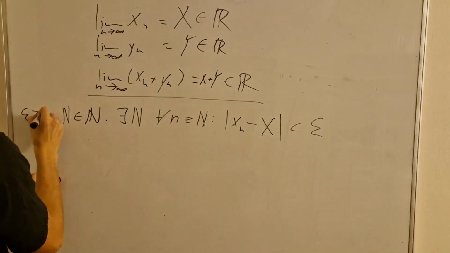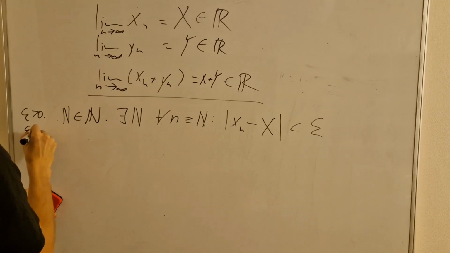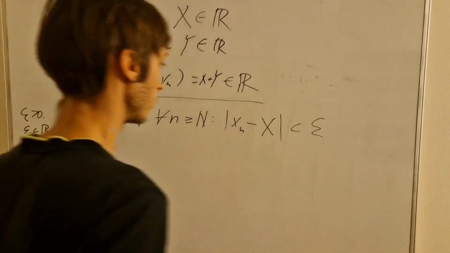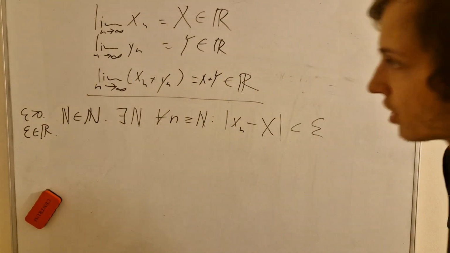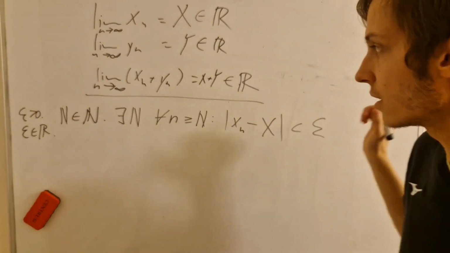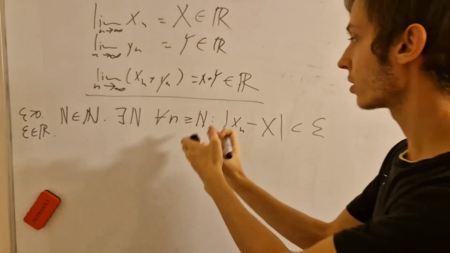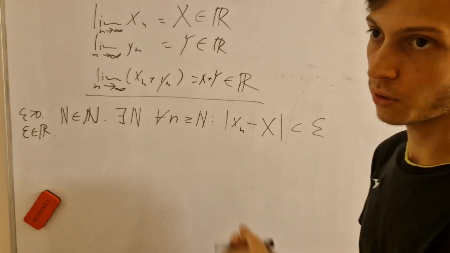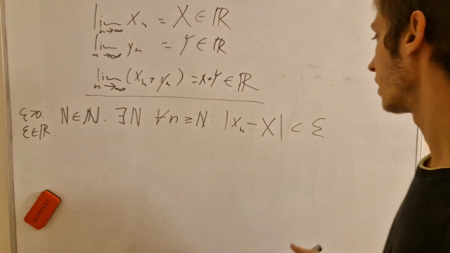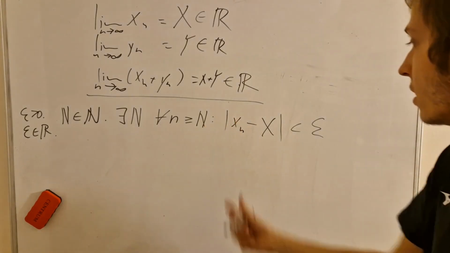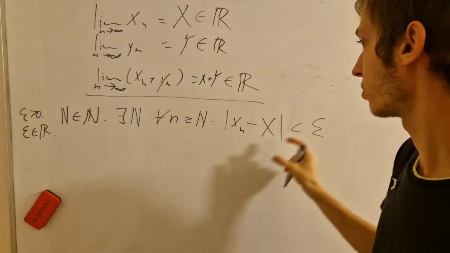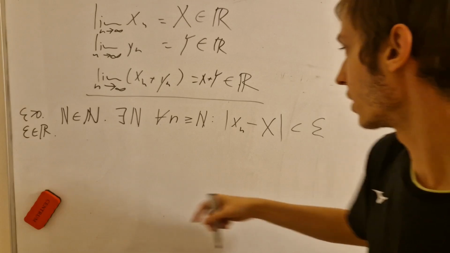And epsilon is some positive number that is a real number also. Beyond that capital natural number N, the difference will be smaller than any possible positive epsilon in the reals.